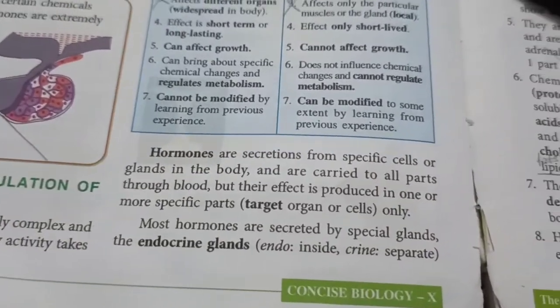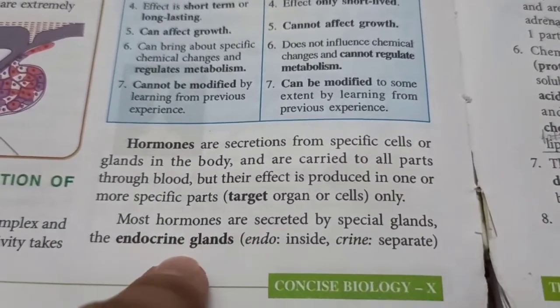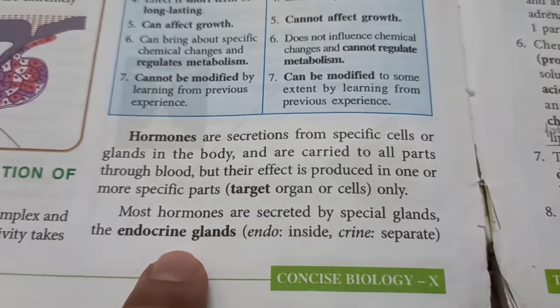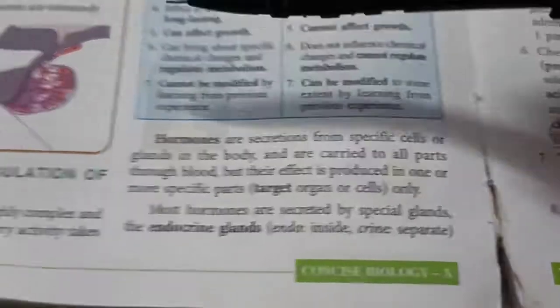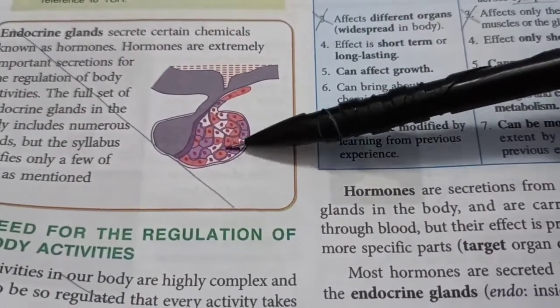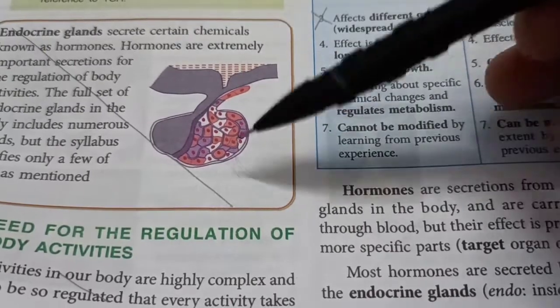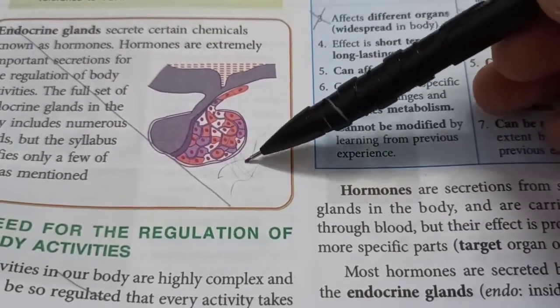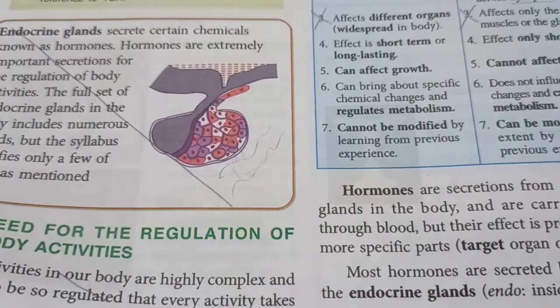Now, hormones, as I said, are released by endocrine glands. They're also called ductless glands because they don't have ducts. This is a pituitary gland. It releases the hormones directly into the blood. It does not have any duct like the salivary gland, if you remember.